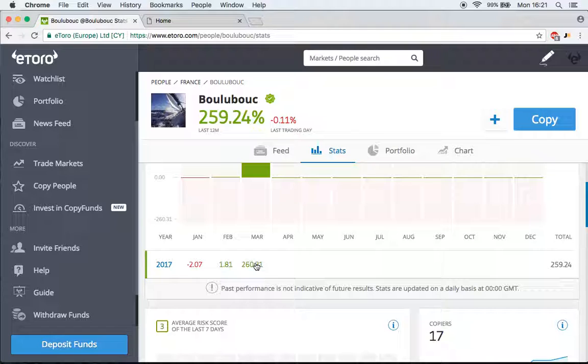This is very impressive, but at the end of the day, the fundamental idea of social trading is that we can put our money somewhere and we can just check in maybe once a week, check that our traders are doing well. We want someone who has lots of experience. This guy, he hasn't been doing it long enough. We'd have to check in just about every single day to make sure that he's not being really risky with our money, and to actually make sure that he is the right person to invest with.